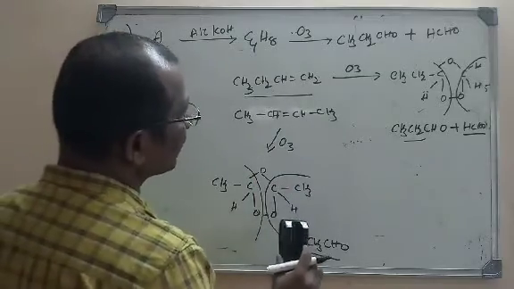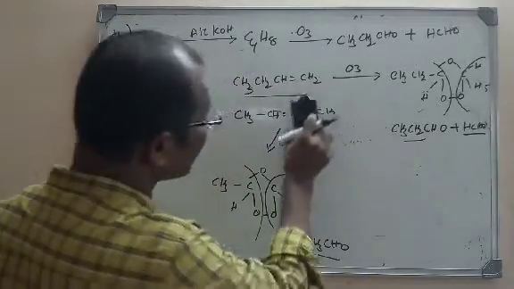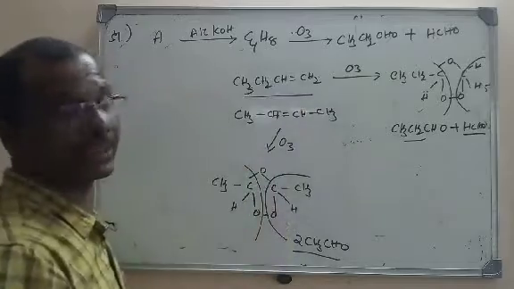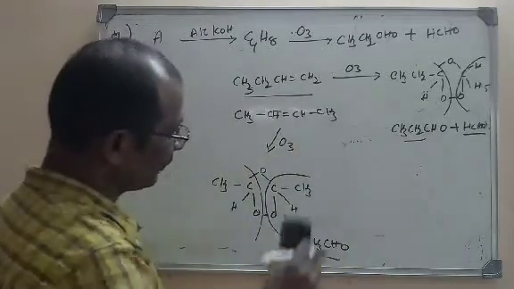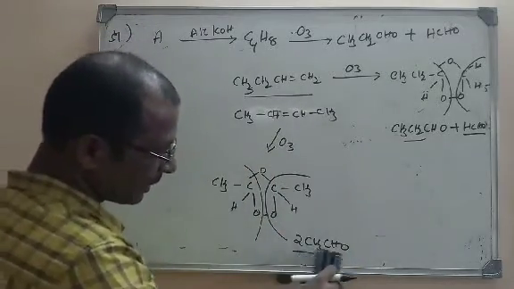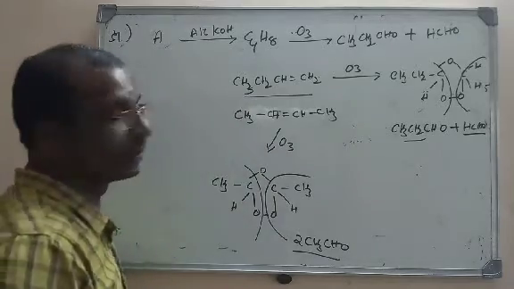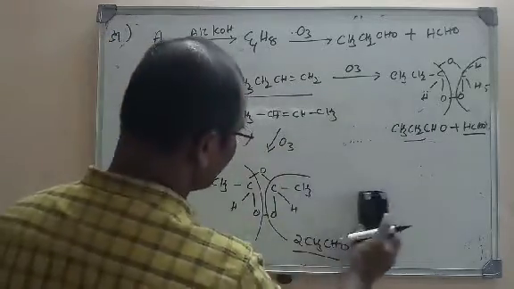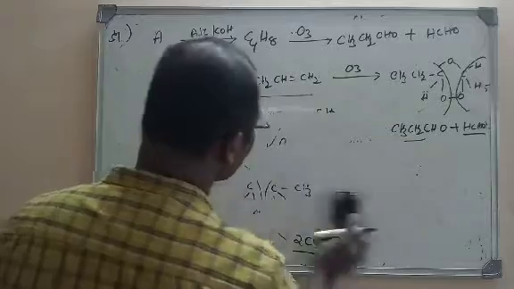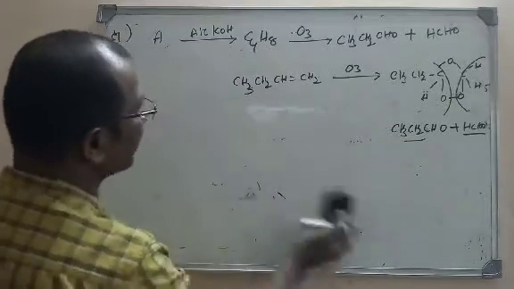So the double bond is between the first carbon and the second carbon. It is 1-butene, not 2-butene. If it were 2-butene, it would have given CH3CHO. So it is 1-butene here. So from A, 1-butene is obtained here.